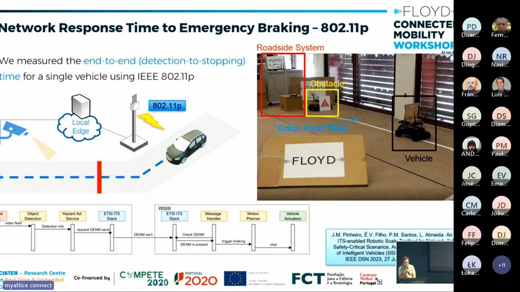We were interested in measuring the end-to-end delay, from when the camera observes the pedestrian until a brake command reaches the vehicle actuator, going from the roadside infrastructure until reaching the vehicle and actually telling it to stop.